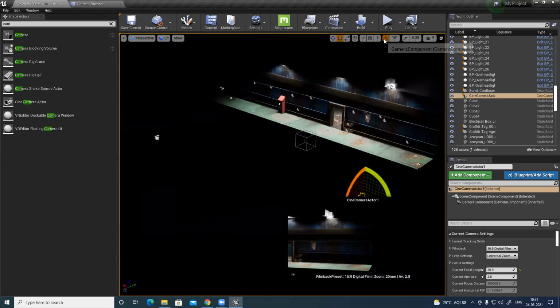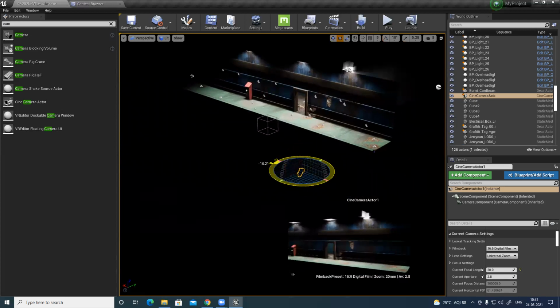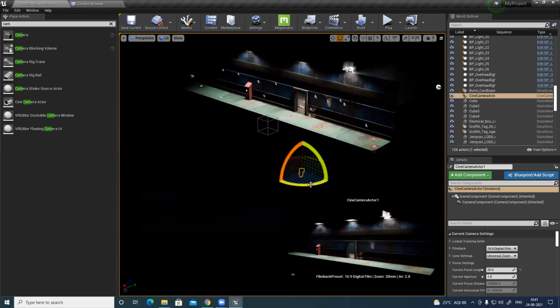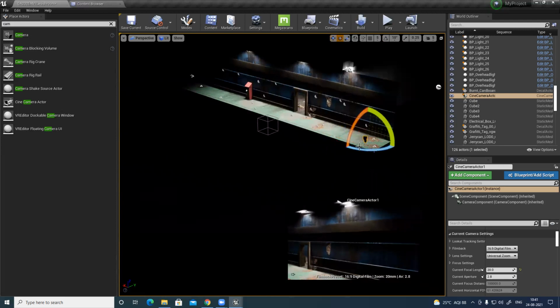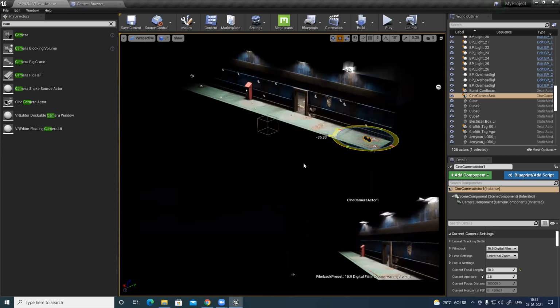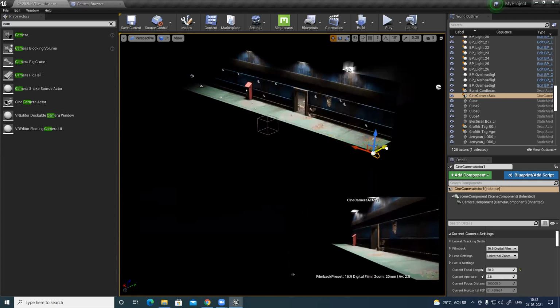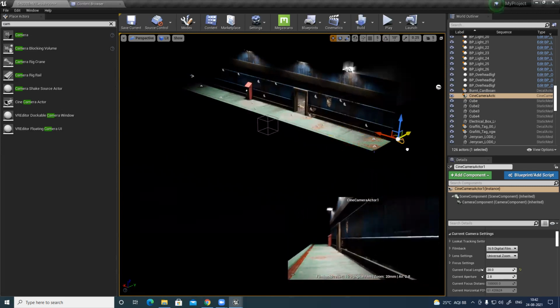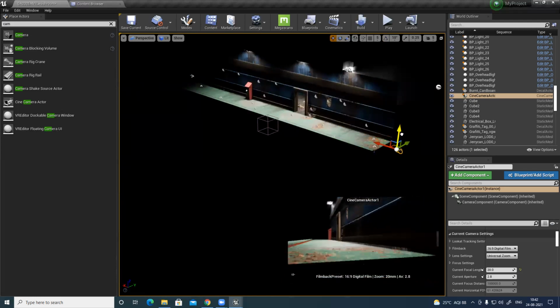And rotate. I'll just switch on my angle snap. Now rotate this shot. I want a low angle shot.